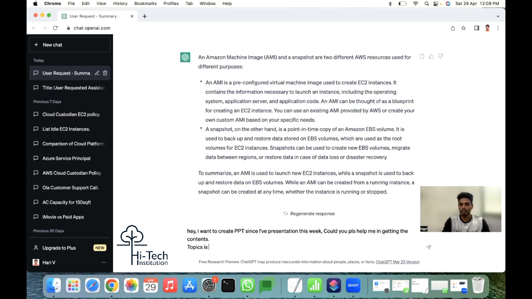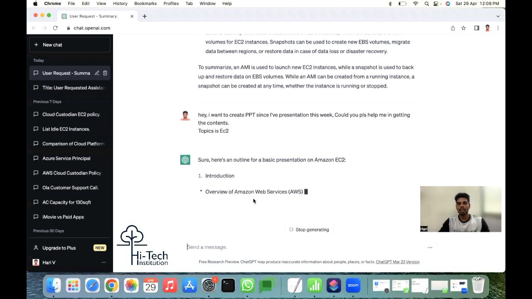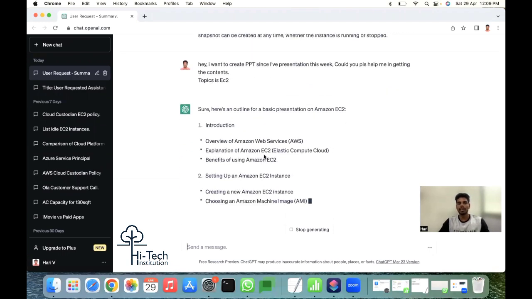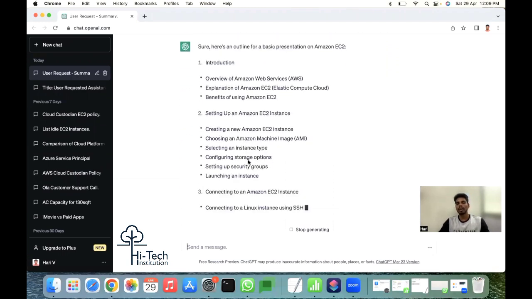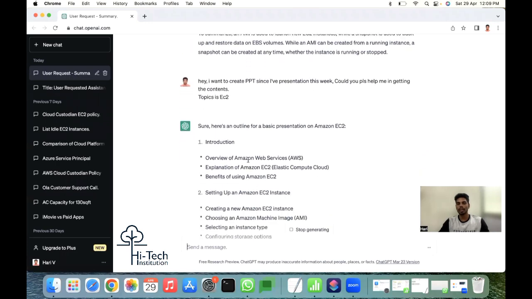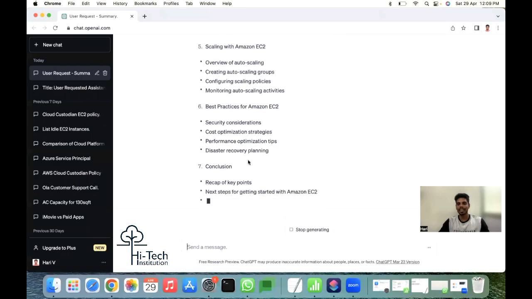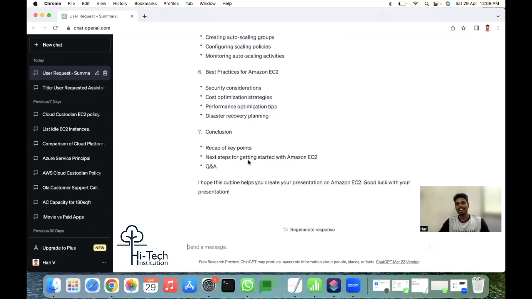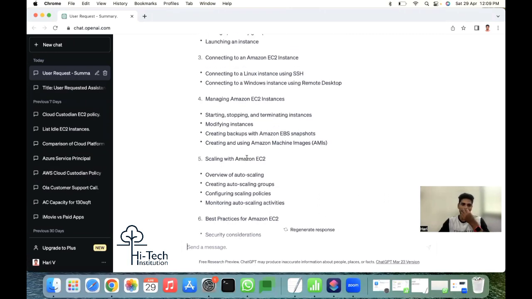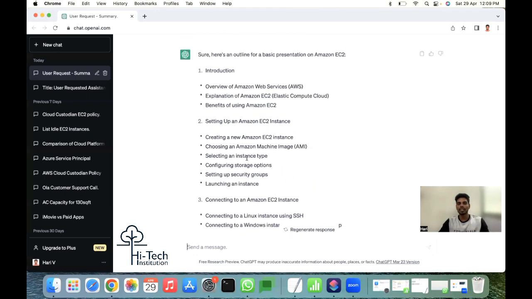Topic is EC2. Okay, say you're new to your environment and you don't know how to prepare your document or PPT or whatever, give your requirement to ChatGPT. It gives you great data. See, these are the topics you can go for. So now again, you can ask for an overview about AWS.